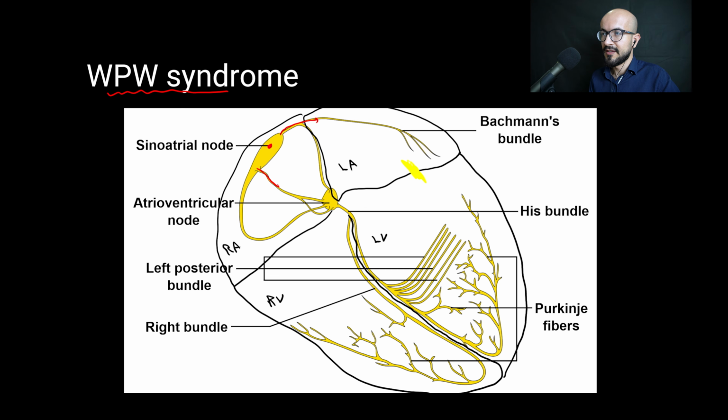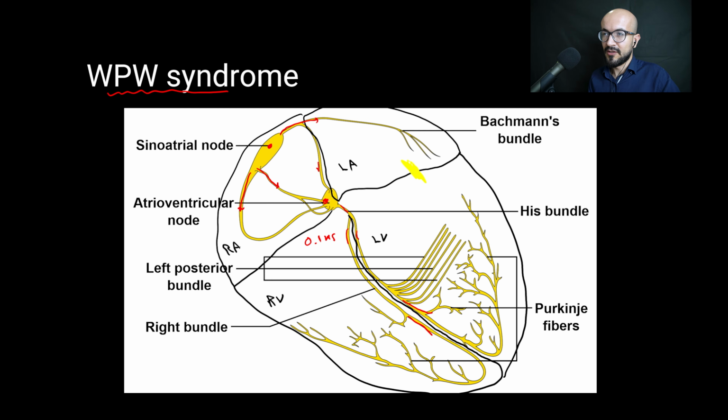Then they move on through the internodal tracts to reach the AV node here, and at the AV node the signal is slowed by 0.1 millisecond because the tissue of the AV node slows down the impulses. Then it is passed through the His bundle, into the bundle tracts, and through the Purkinje fibers, and this would lead to the heart beating.